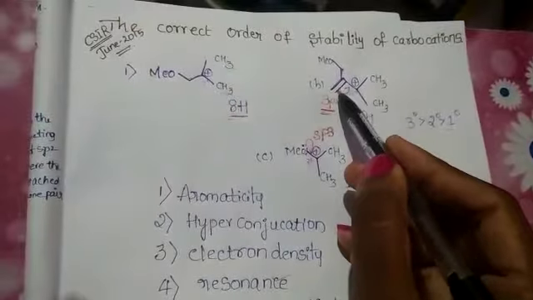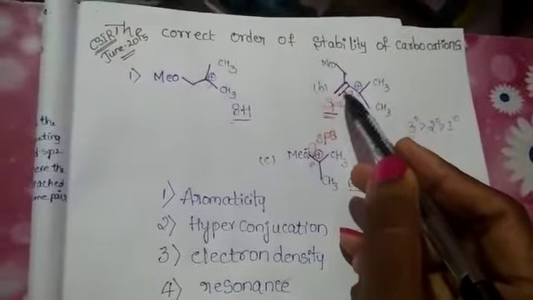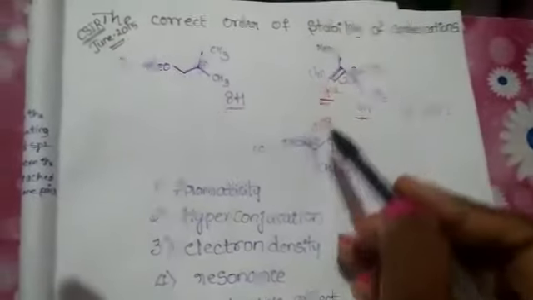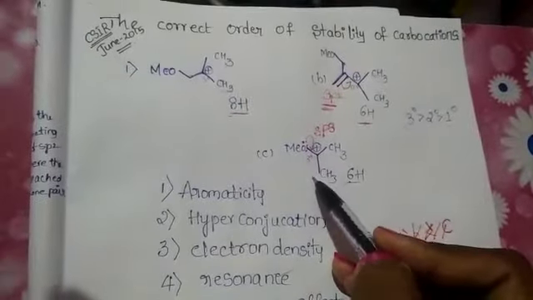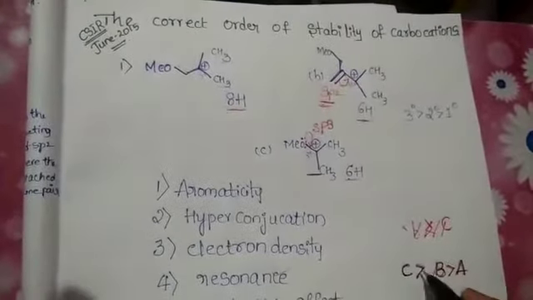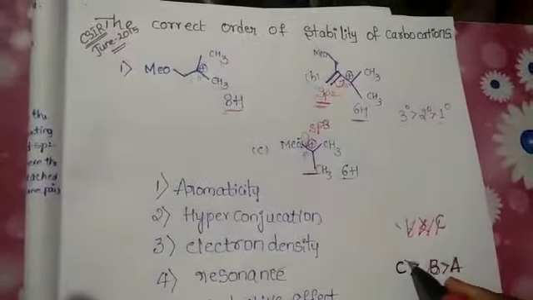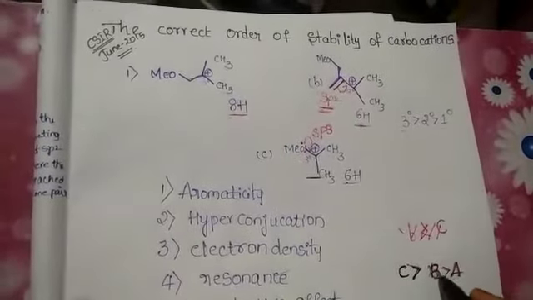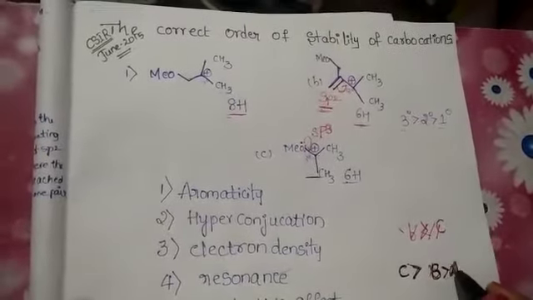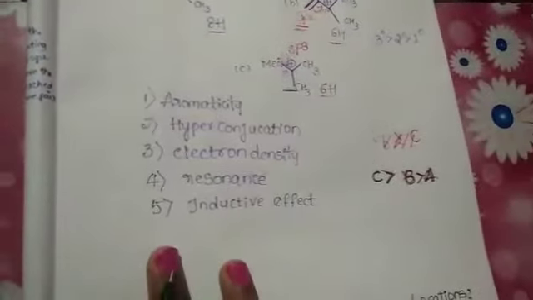These electrons are not readily delocalized compared with this. This is the stability order: C greater than B greater than A. That's how we find the stability of carbocations.